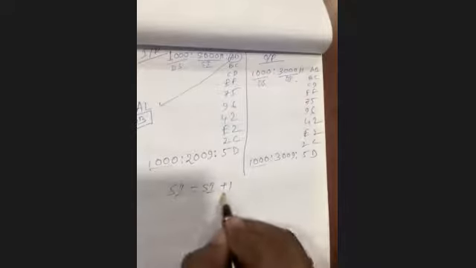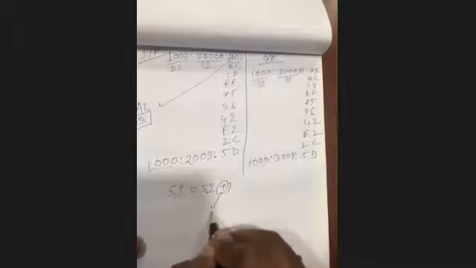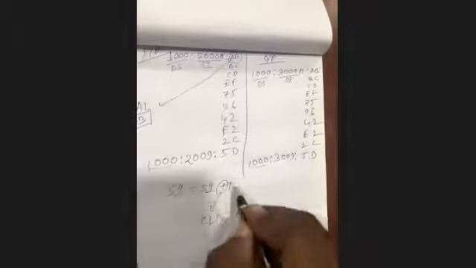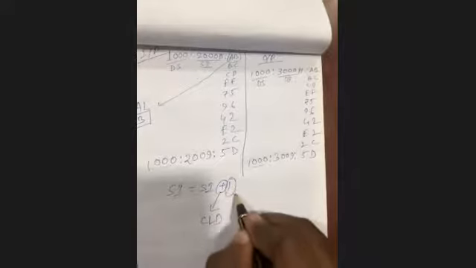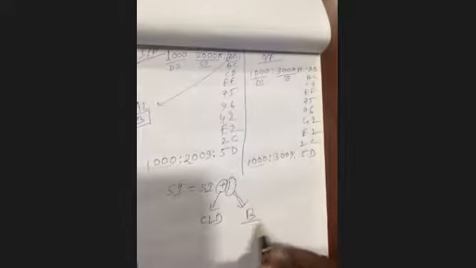Why plus? Because I am using CLD, the direction flag is 0. Why is it 1? Why not 2? Because I am using B. Okay, sir. These data AB will be copied into where?